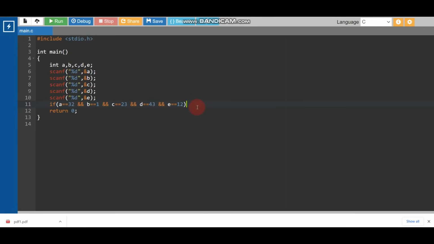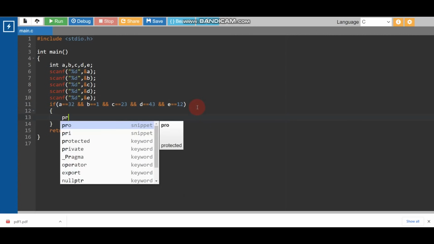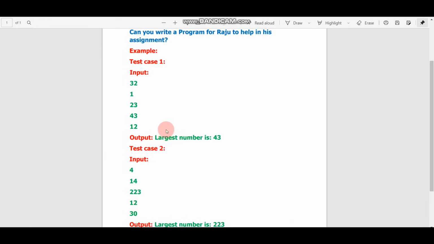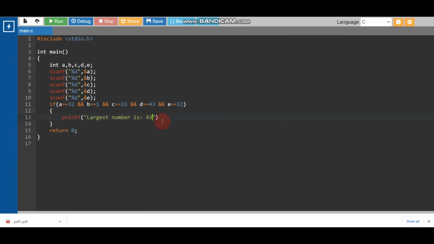Now if this is true, then what do we need to print? We need to use printf. This is the function printf. This is used to print the value. Okay, we need to print "largest number is 43".